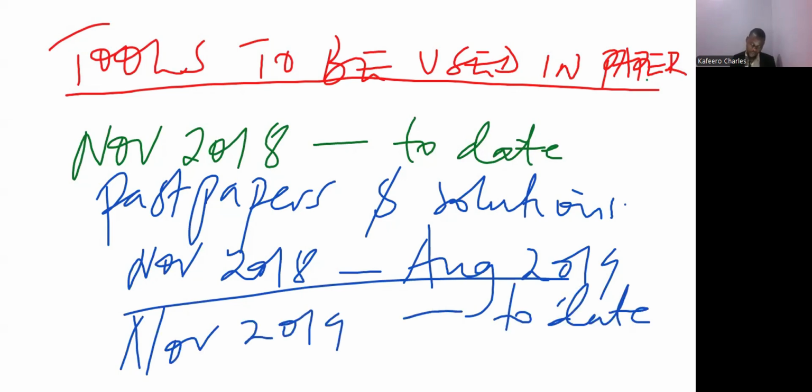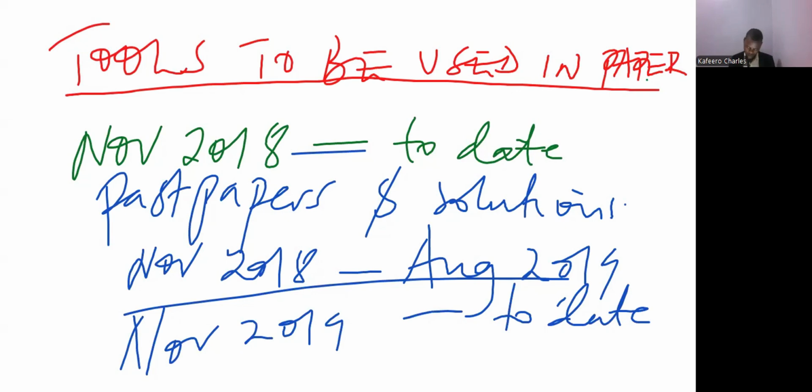So we want to utilize this. The reason we are picking some more past papers from the previous examiner is to see how this person was setting these aspects. If you compare and contrast, you'll see some small differences in how the old examiner used to examine the paper and how the new examiner is doing it.